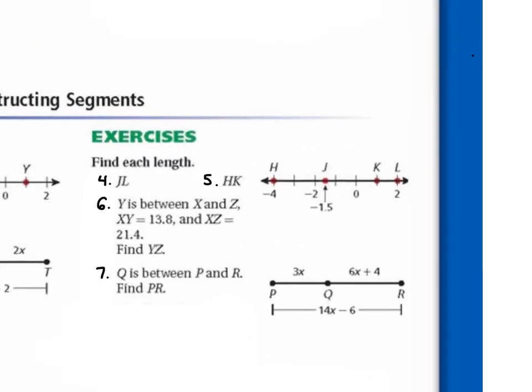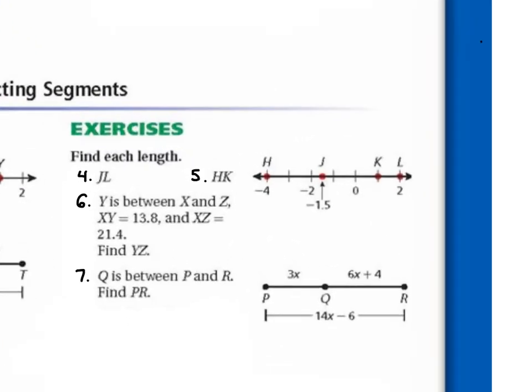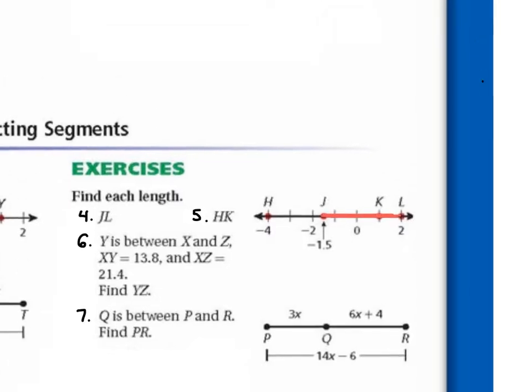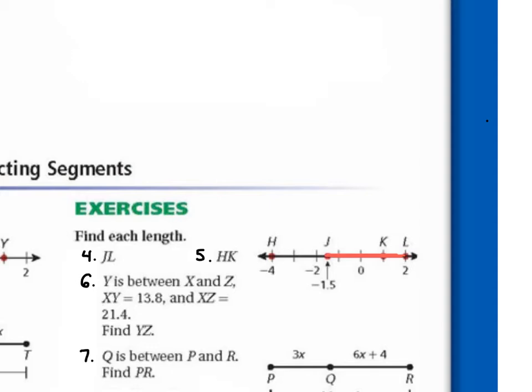Okay, let's look at number 4. How do we find the length of JL? So we're finding this length here. What's the formula we need to set up? So J is at negative 1.5 and L is at 2. So how do we find the length of JL? Negative 1.5 plus 2 and absolute value. So we take the absolute value of negative 1.5 minus 2.